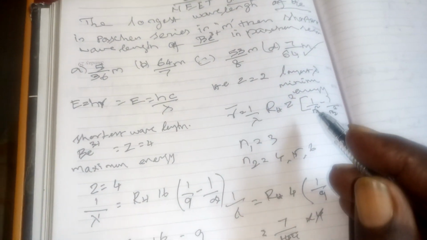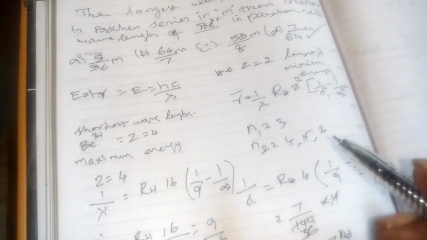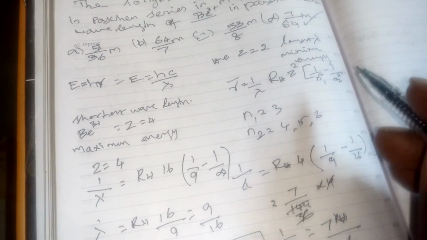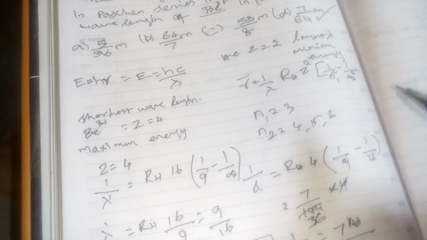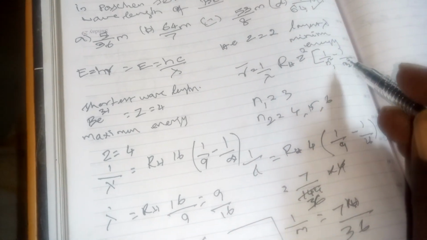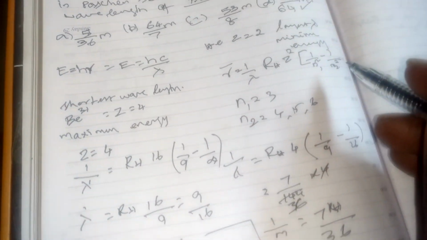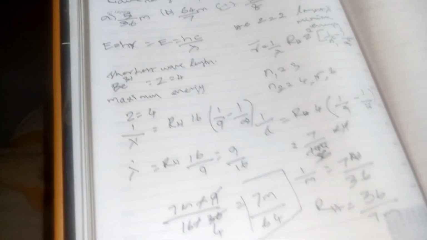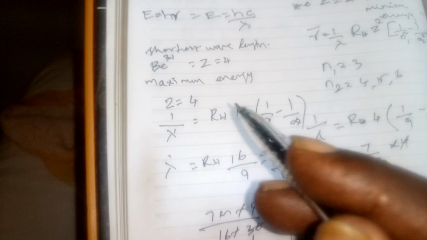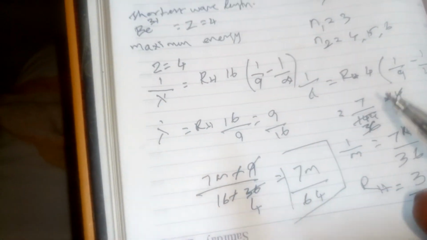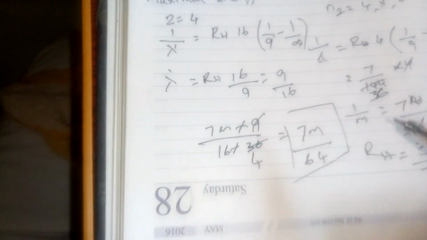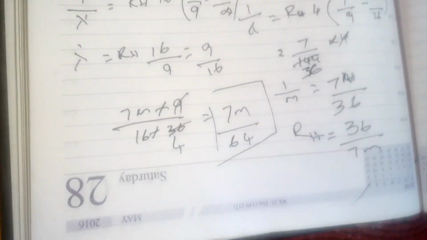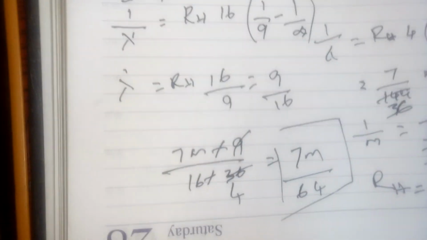So 3 square means 9. The electron jumps from fourth to 3, so here it is 4, and 4 square is 16. Then for beryllium, the atomic number is 4. We have to calculate and substitute it. The answer will be 7m by 64. That's the correct answer. Thank you.